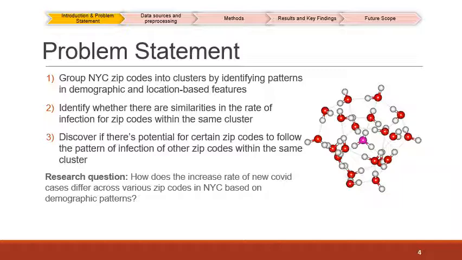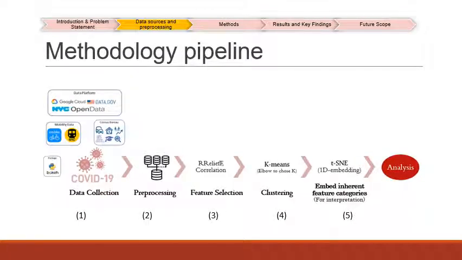Essentially, the research question we wish to answer is, how does the rate of increase of new COVID cases differ across various zip codes in New York City based on demographic patterns? The goal for our analysis is to find an optimal cluster partition that better reflects increase rate trends. We propose the following unsupervised machine learning pipeline.